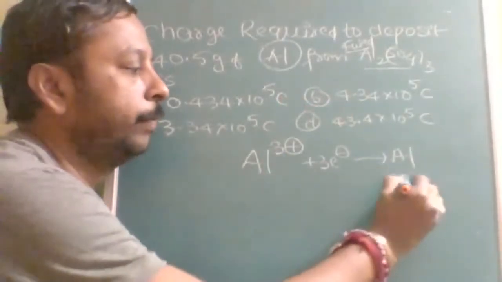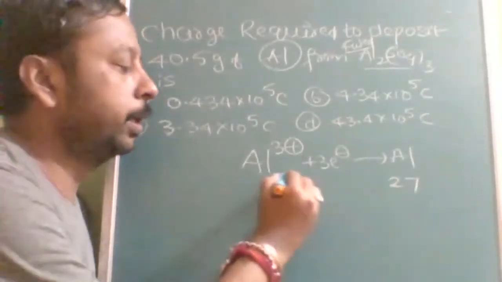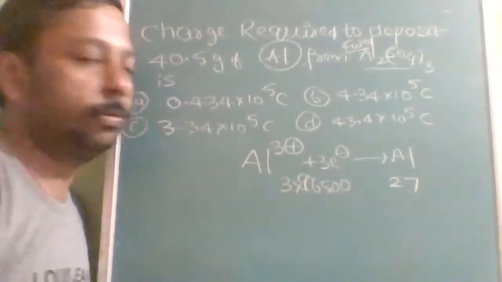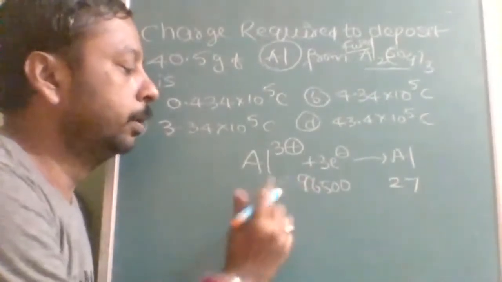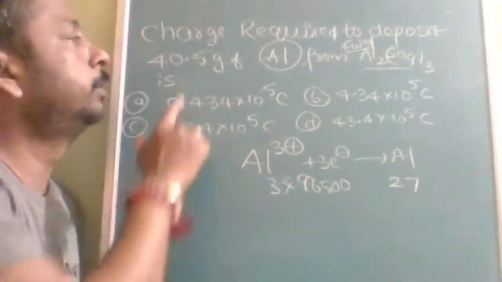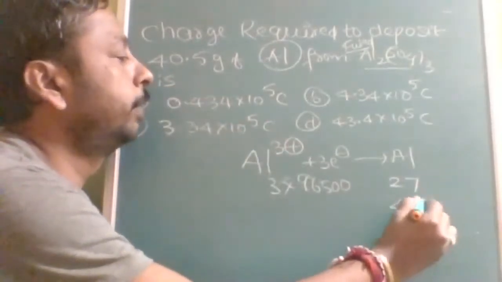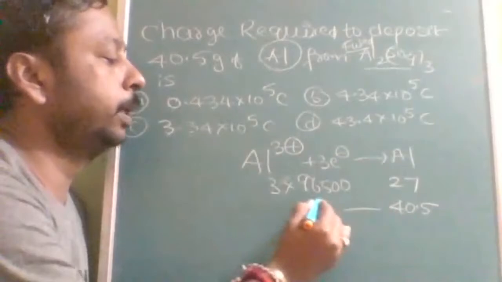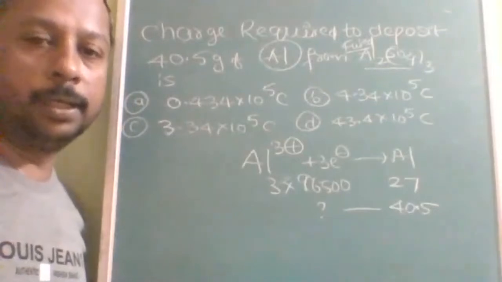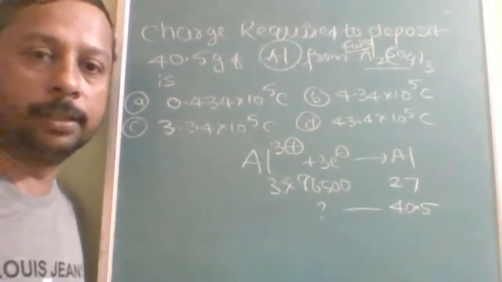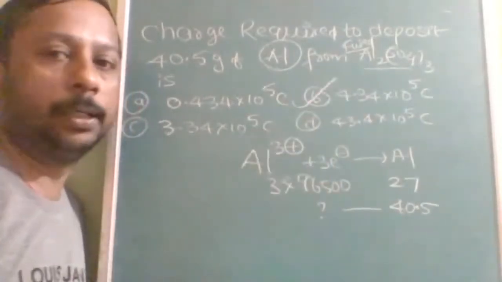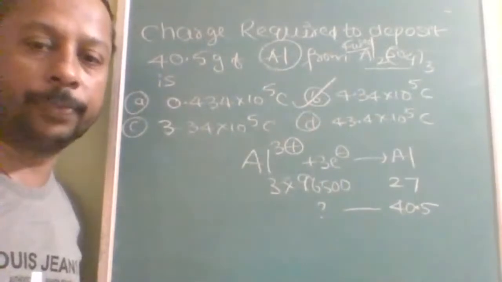So if I want 27 grams, then I should take 3 into 96500. Is that clear? So 3 into 96500 will give you 27 grams. And how much do we want? 40.5. 40.5 grams requires how much charge? 40.5 divided by 27 into 3 into 96500. On simplification, you will get the answer as B, 4.34 into 10 to the power of 5. Is that clear?